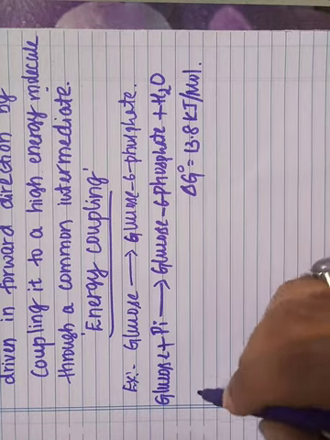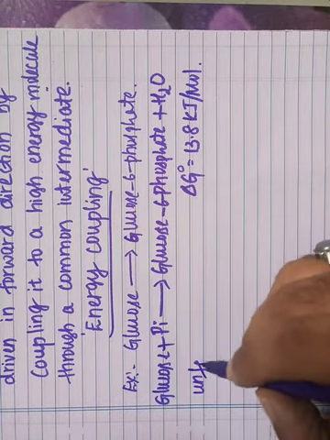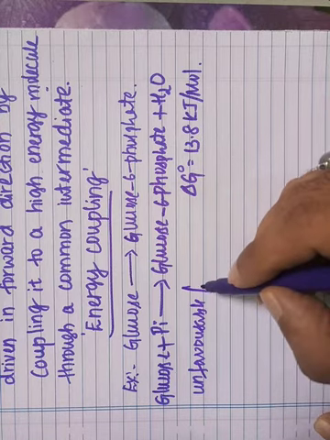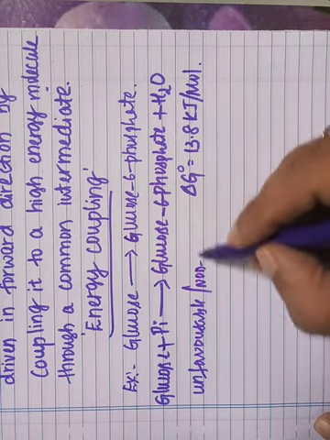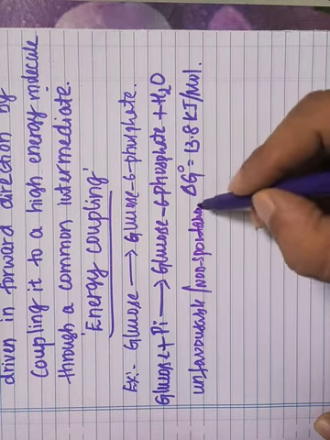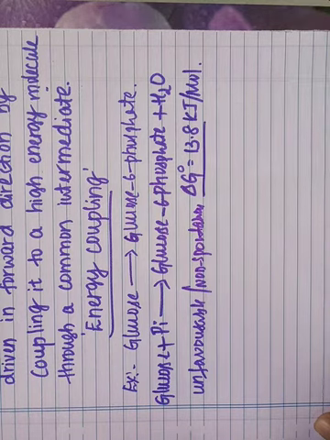So this above reaction is unfavorable, or you can call it a non-spontaneous process. It is non-spontaneous because delta G is positive.